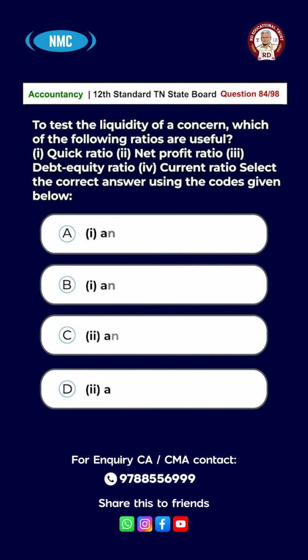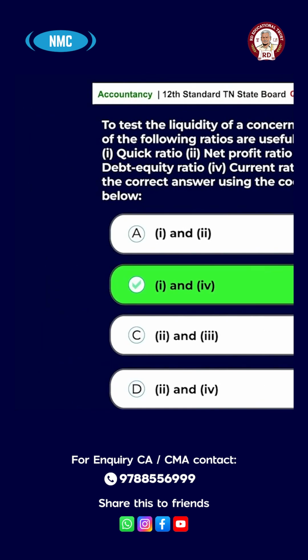Question number 84. To test the liquidity of a concern, which of the following ratios are useful? 1, quick ratio, 2, net profit ratio, 3, debt equity ratio, 4, current ratio. Select the correct answer using the codes given below. Option A, 1 and 2, B, 1 and 4, C, 2 and 3, D, 2 and 4. And the right answer for this question is option B, 1 and 4.